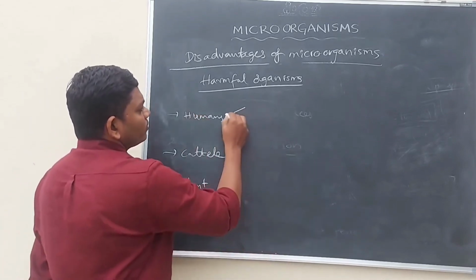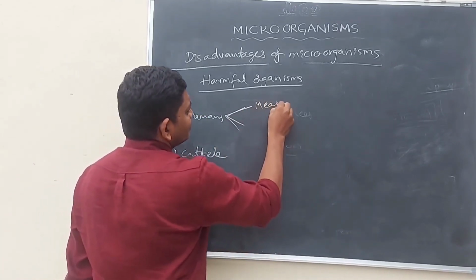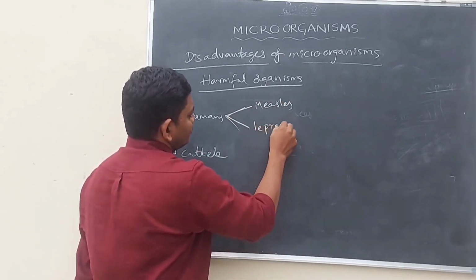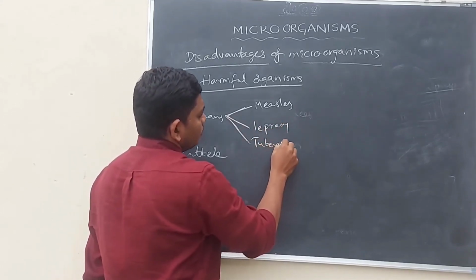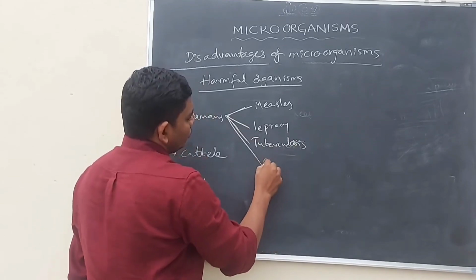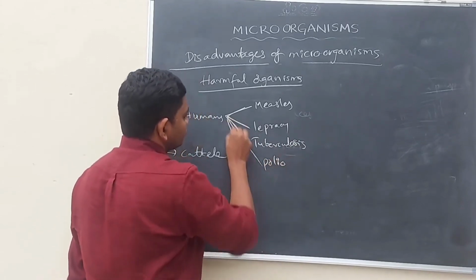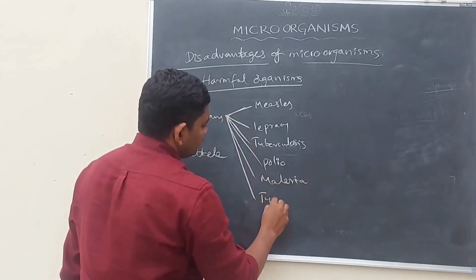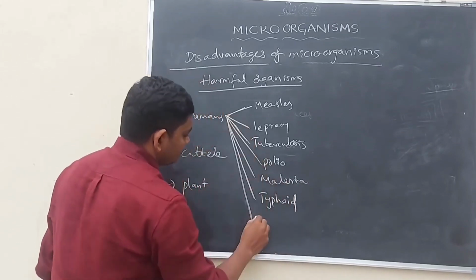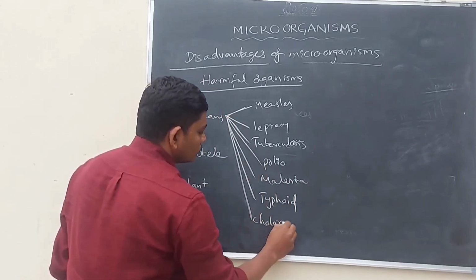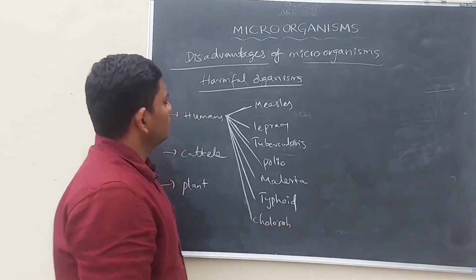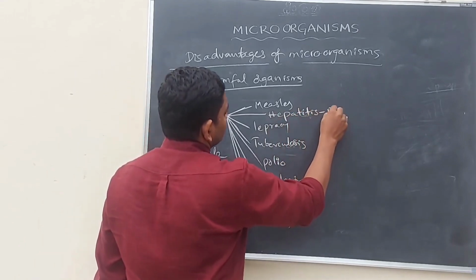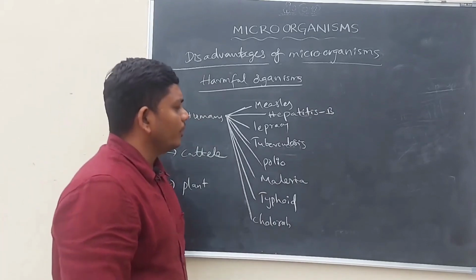You know, measles and leprosy, tuberculosis, polio, malaria, typhoid, cholera, and hepatitis B. These are common diseases caused by microorganisms.